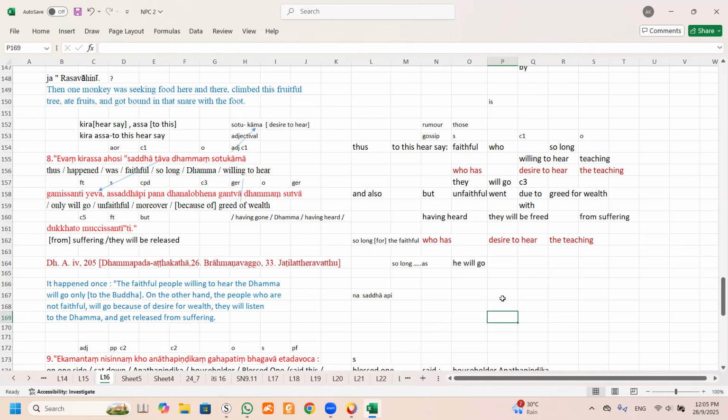you can translate everything. That means, Brother Alfred, this is saying that the faithful one will listen to get released, whereas the unfaithful one just wants greed for wealth. That's why they go there to listen. But at the end of the day, both of them can be free.